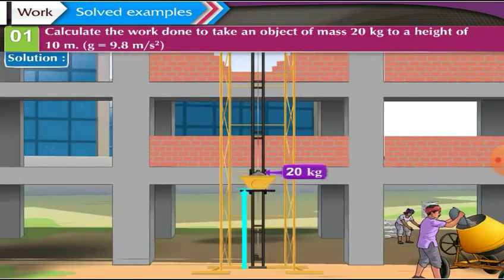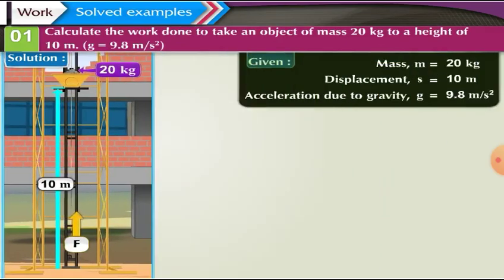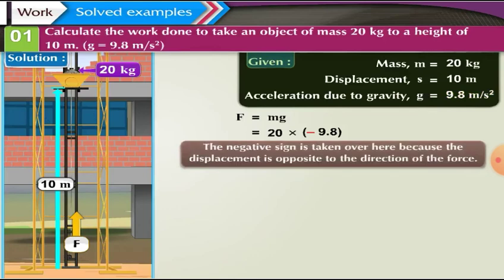First, we will calculate the force. Force F is equal to mass m into acceleration due to gravity g, which is equal to 20 into minus 9.8. The negative sign is taken over here because the displacement is opposite to the direction of the force. Thus, force applied is equal to minus 196 Newton.